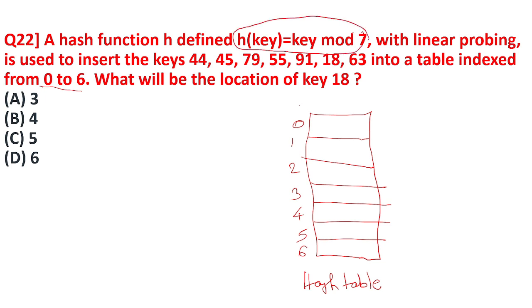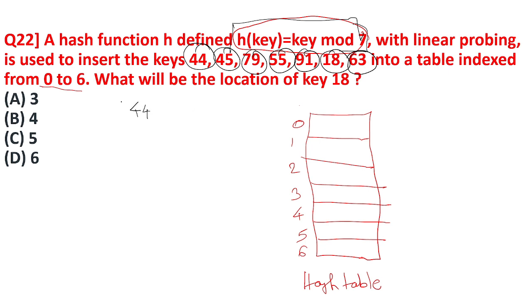Using the hash function only, we have to enter these keys: 44, 45, 79, 55, 91, 18, 63. We enter those keys in the table based on the hash function h of key equals key mod 7. Where the first key will go, at which index, we can find out using this hash function.